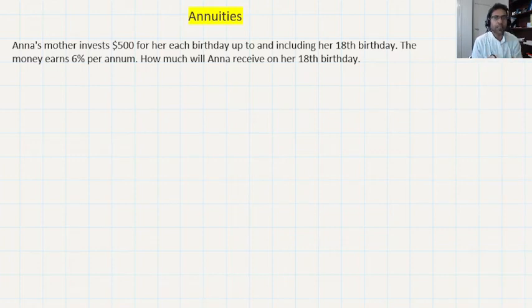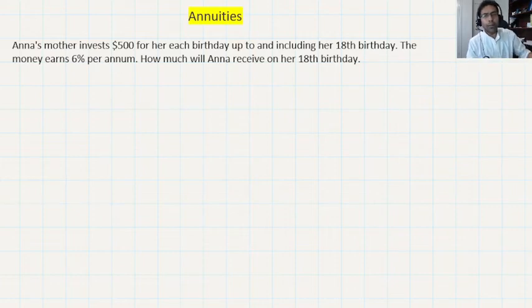So how much money will she receive? You might think, okay, $500 she's investing every year, so 18 times 500, it's something like $9,000. But realistically, it's not. Definitely, it will gain some, right? Because the money earns interest at 6% per annum. What can we do in this problem? How do we know exactly how much money Anna will receive at the end of the 18th birthday? We can track each contribution separately.